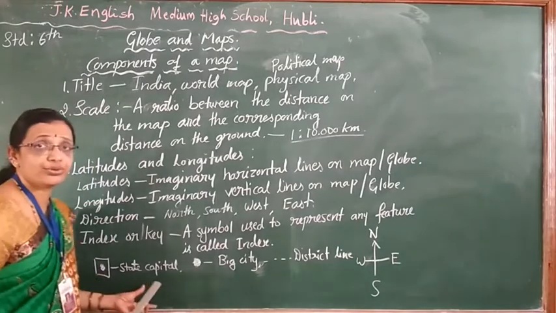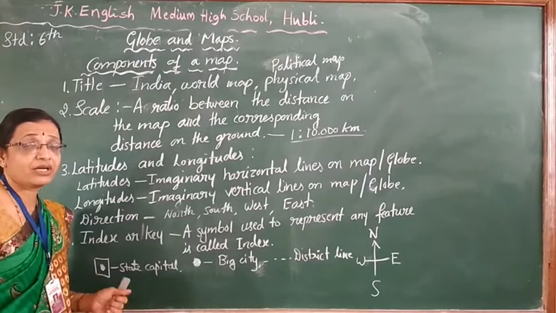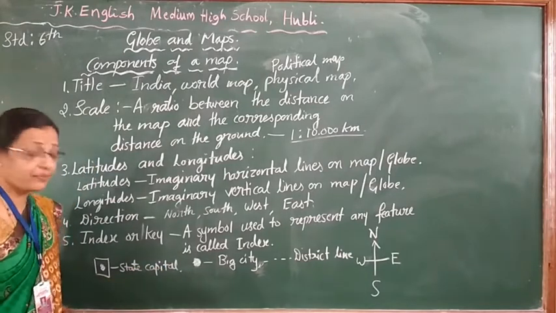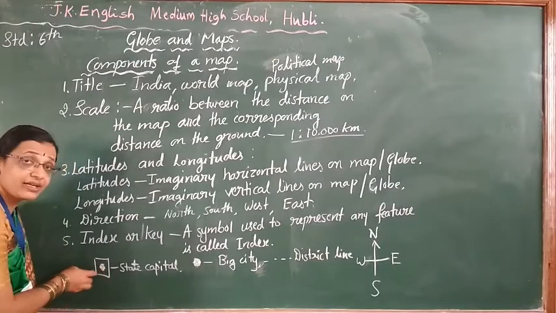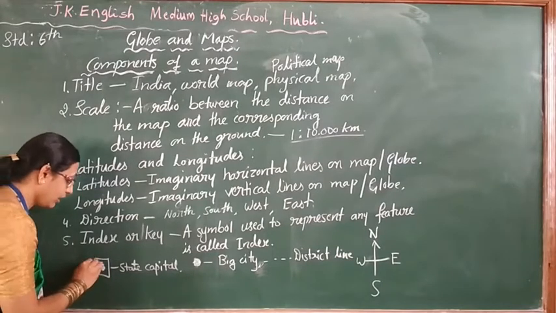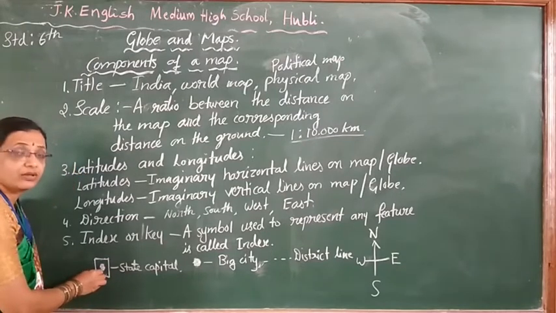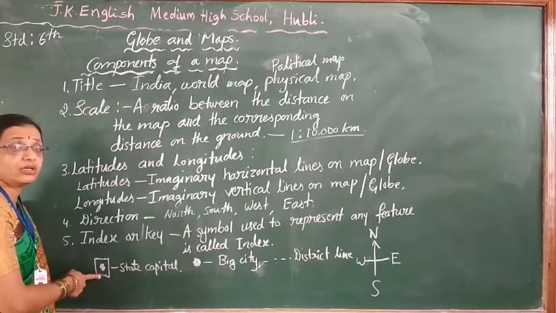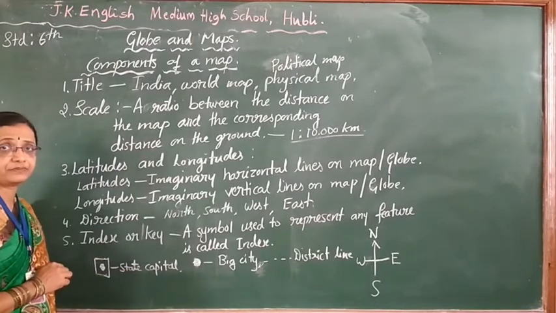See, if you want to show the capital city of Karnataka state in the map, here you get the red dot. And for that dot you get one box. If this symbol is there in the map, you must understand that it is a state capital.